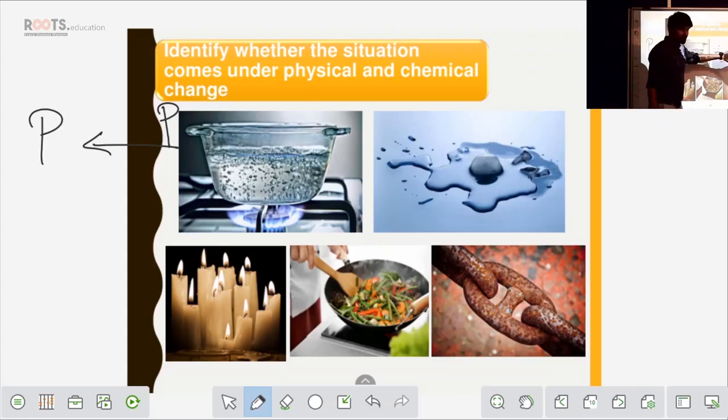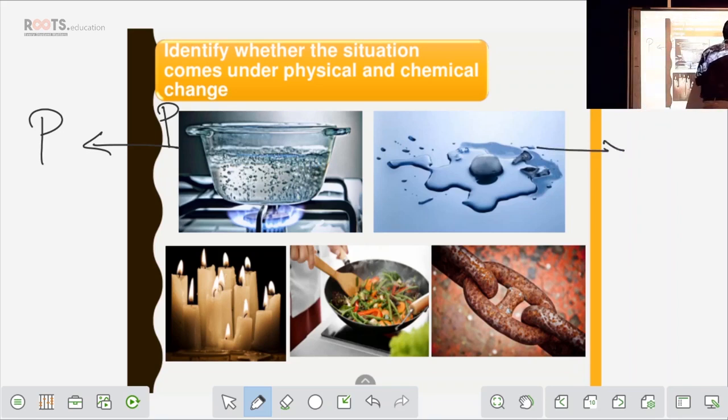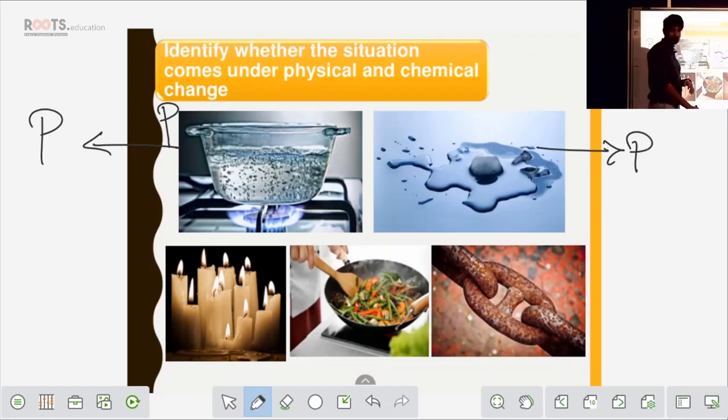Coming to the second example, you have melting of ice. Melting of ice is solid to liquid. Again, this is the best example for a physical change. Burning of candle, we will discuss later at the end. Coming to the cooking part.